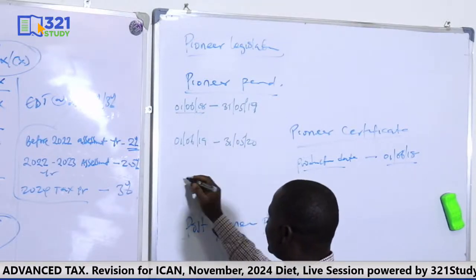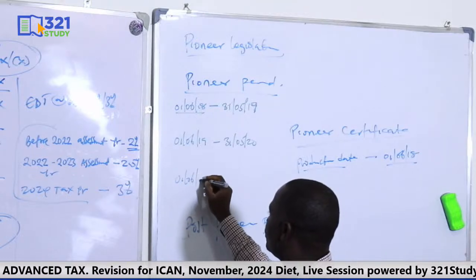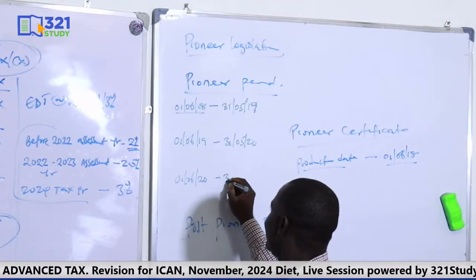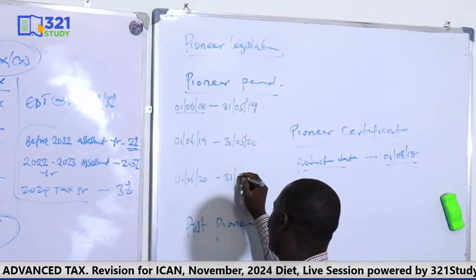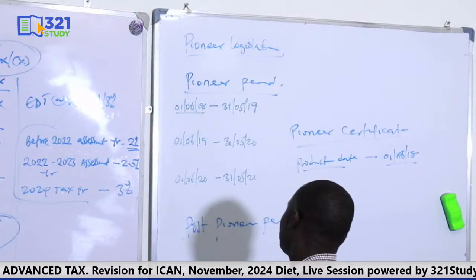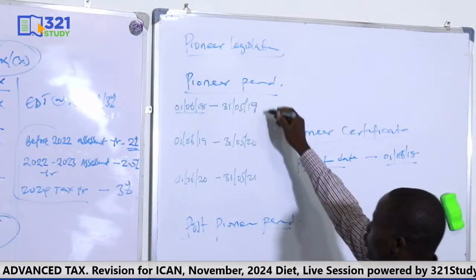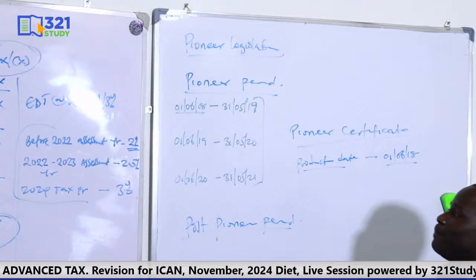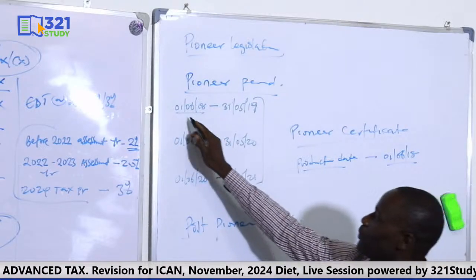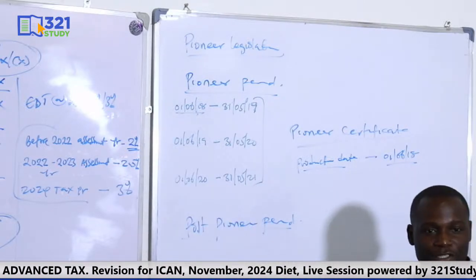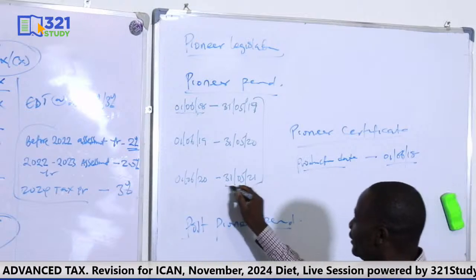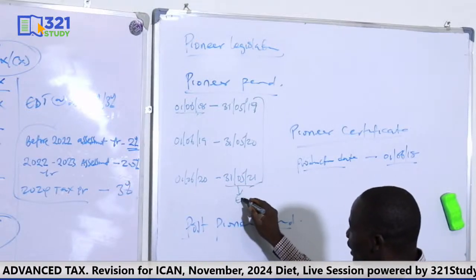The next will begin 1st of June 2020 and end 31st of May 2021. So this is your Pioneer period. It will begin on the production day and end at the expiry date.